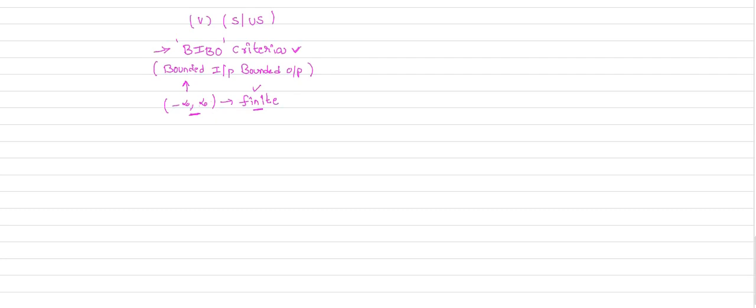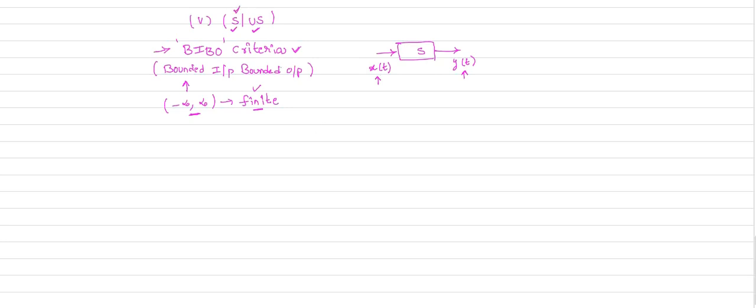Now, how can you say whether the system is stable or unstable? You just give a bounded input signal to your system, and if you get a bounded output, that system is a stable system.